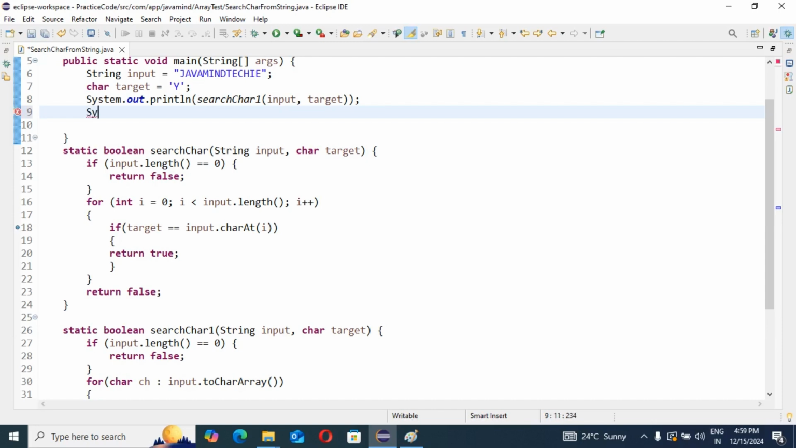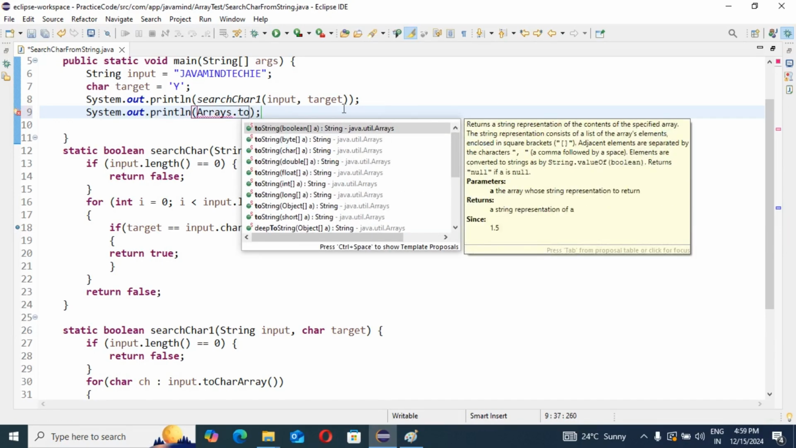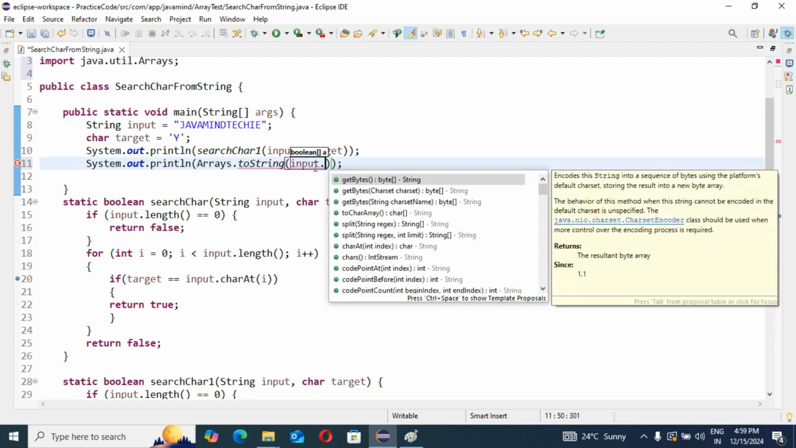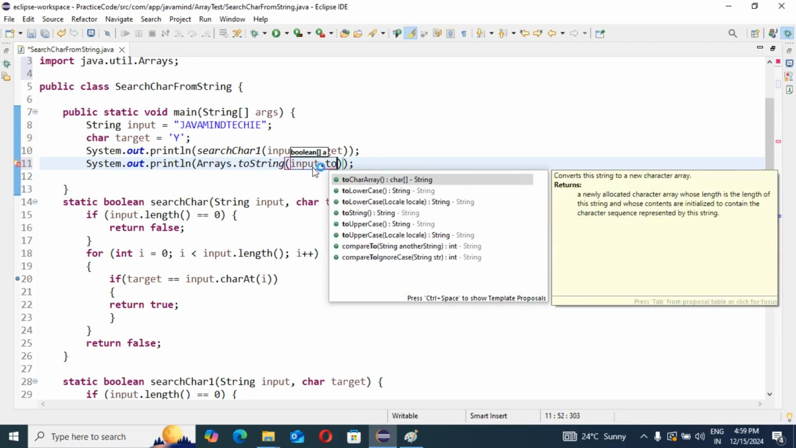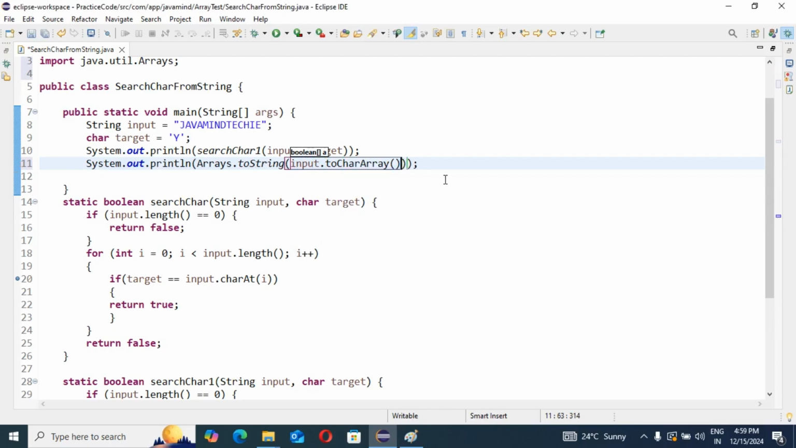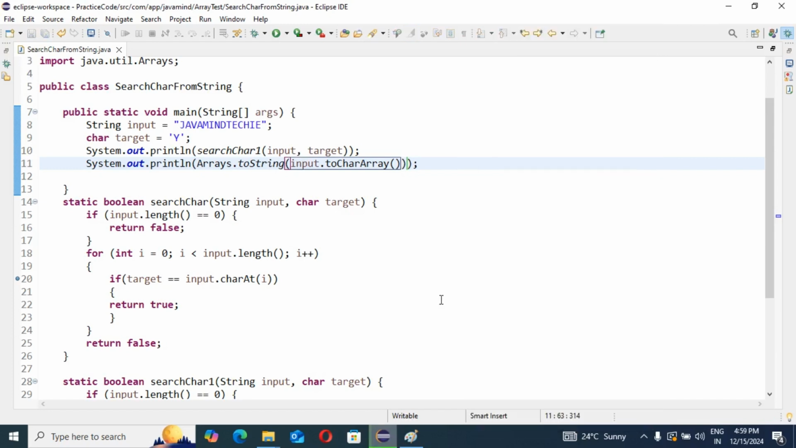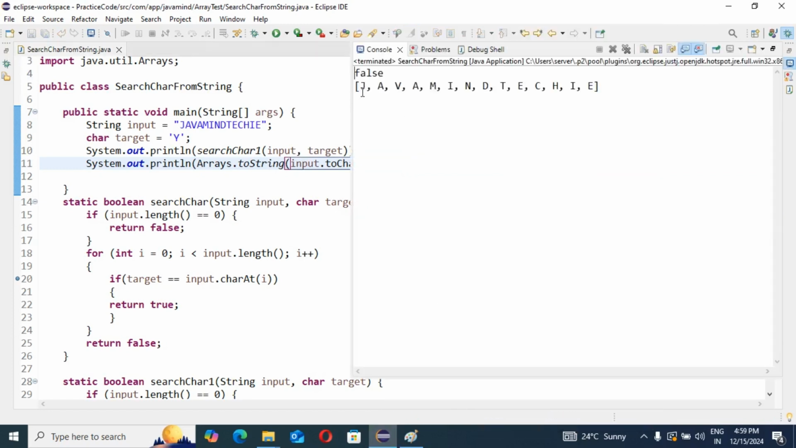So System.out, Arrays.toString method, and in this, remove the null and write input dot toCharArray. You can see here toCharArray. Now I can run the application. You can see how the toCharArray is coming here. So this is the toCharArray representation of any string.